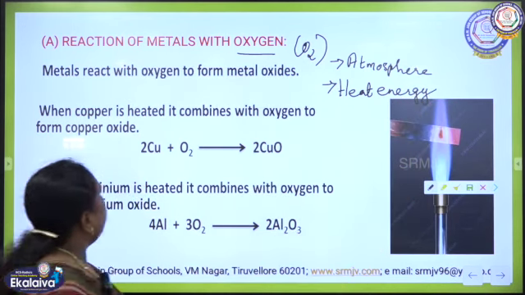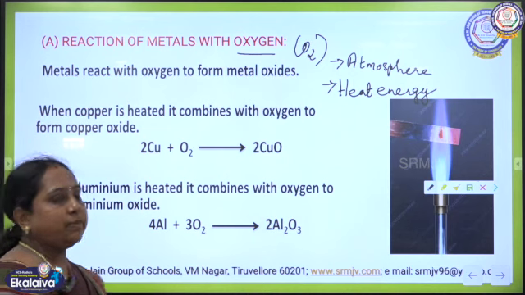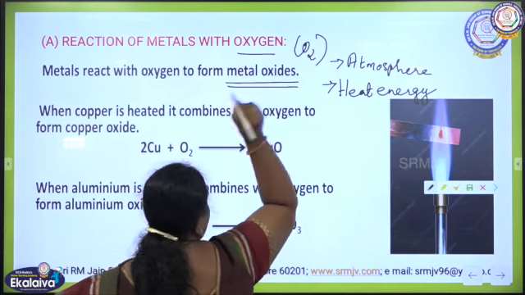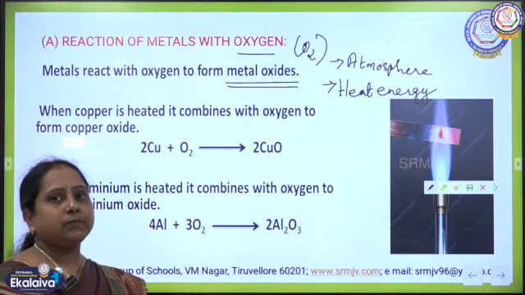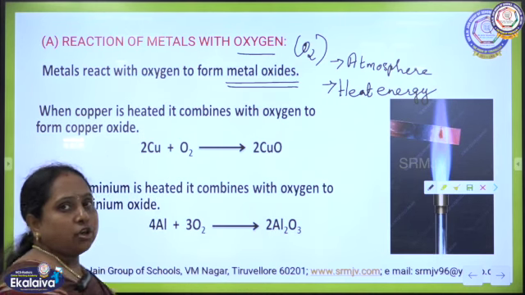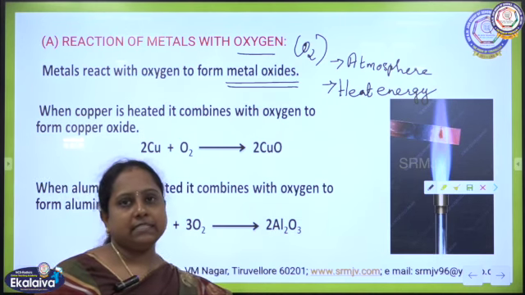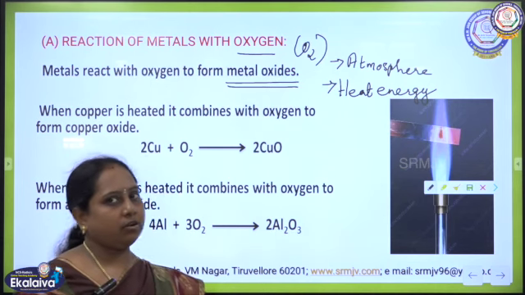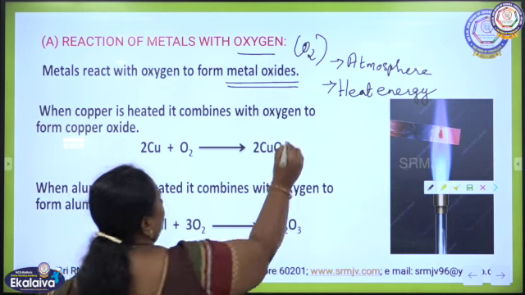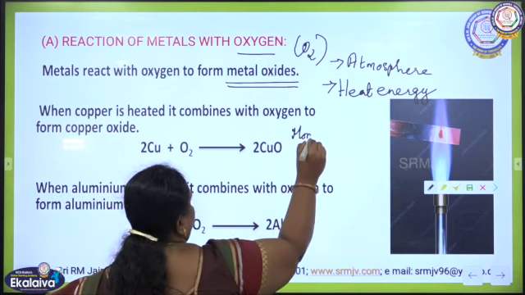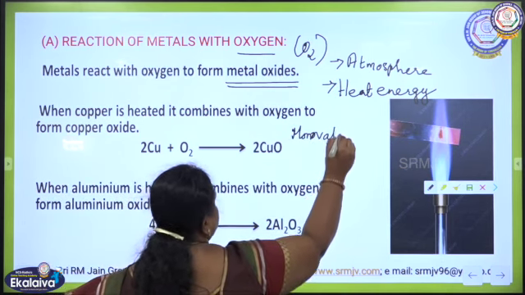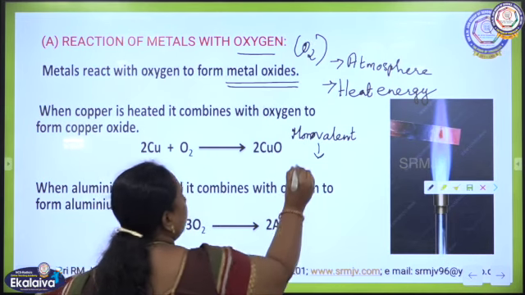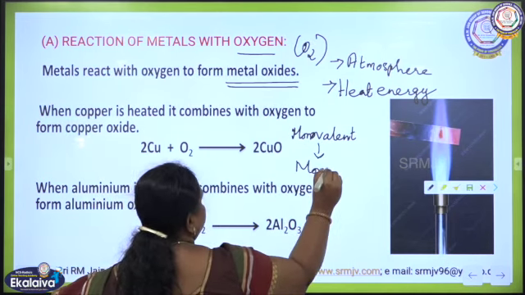Normally metals react with oxygen and produce metal oxides. Oxides of metals will be produced. Depending on the valency of these metals, they will be producing monoxides, dioxides and trioxides. If the metal is monovalent, then monoxides will be produced.